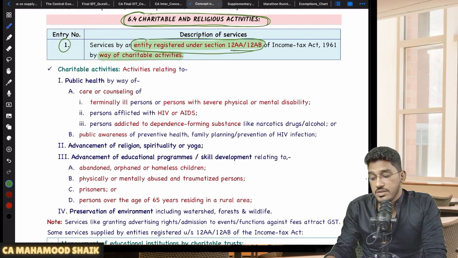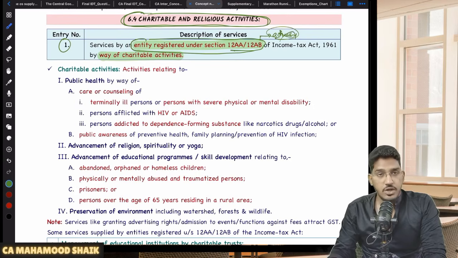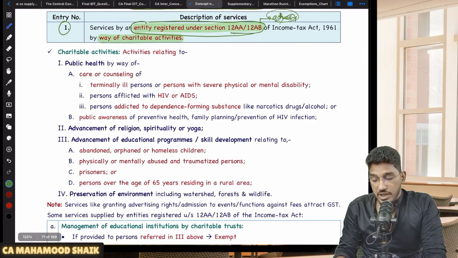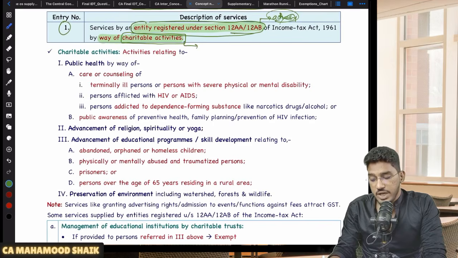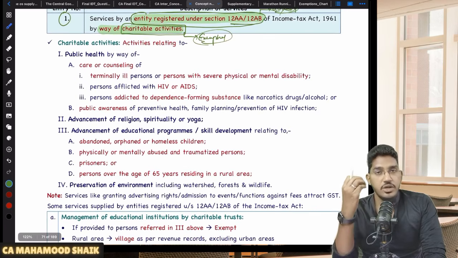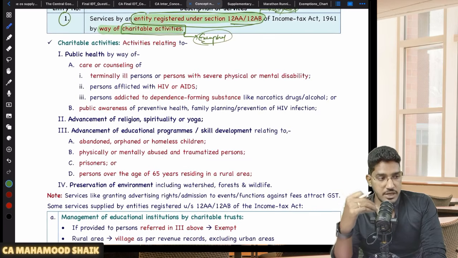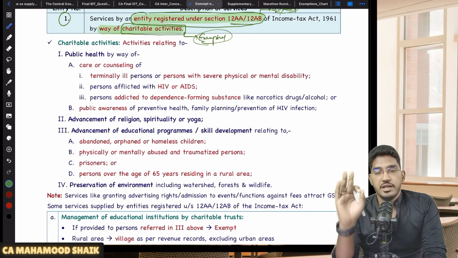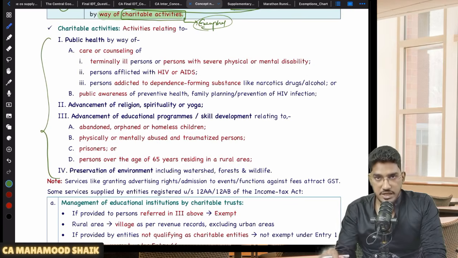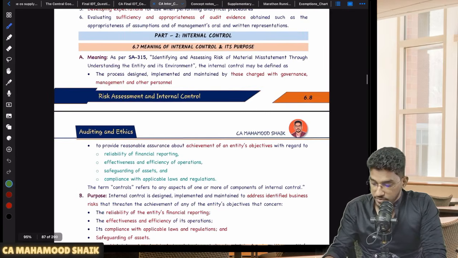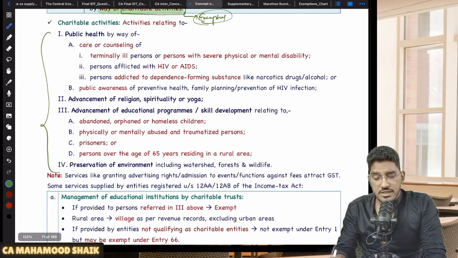And even though you are an entity registered under 12AA or 12AB, not every activity you are doing is exempted. Whatever activity you are doing, if it falls under charitable activities, then only it is exempted. Now the question will come, sir, what will fall under charitable activities? The Act did not give you the scope to decide what is charitable and what is not. They have defined it. Only those activities will be considered charitable and exempted. So what are those activities which are considered as charitable activities?